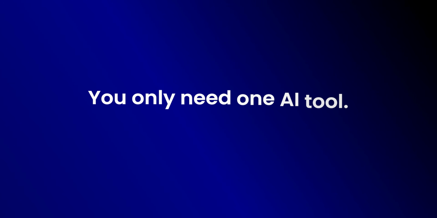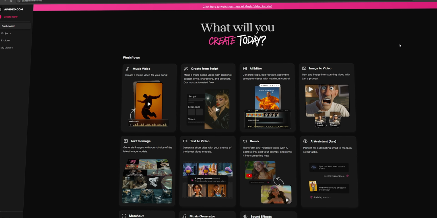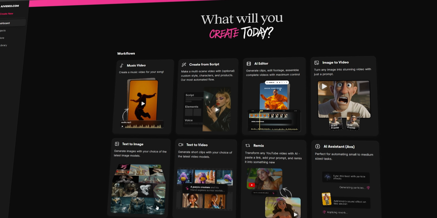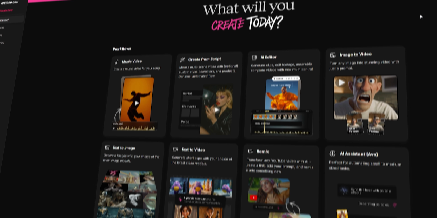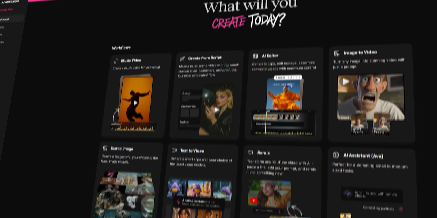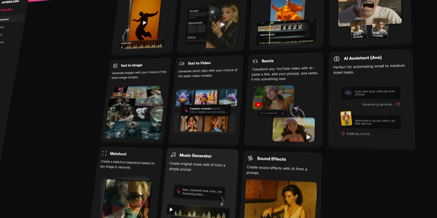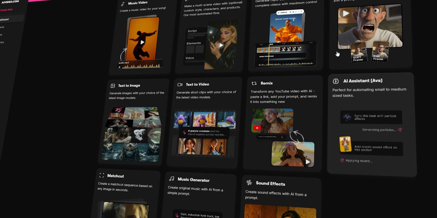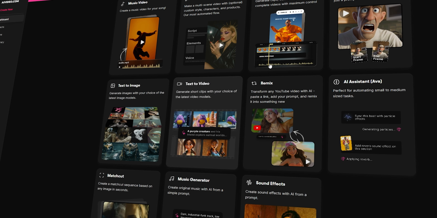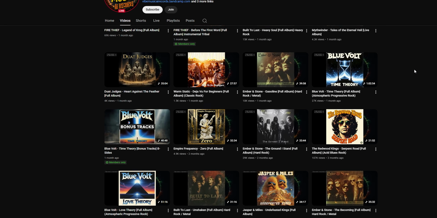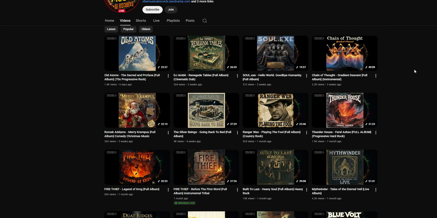Most people think that creating an AI-generated music video is not possible. You only need one AI tool for this whole process, and that's what you are going to learn today. The magic tool I'm going to use today is called AI Video. This is an all-in-one AI tool with a music generator, an AI video generator, and all the other AI features with the latest models. And you don't have to jump around several AI tools, we are going to only use this one. If you take a look at this specific channel, they have generated music related to several genres.